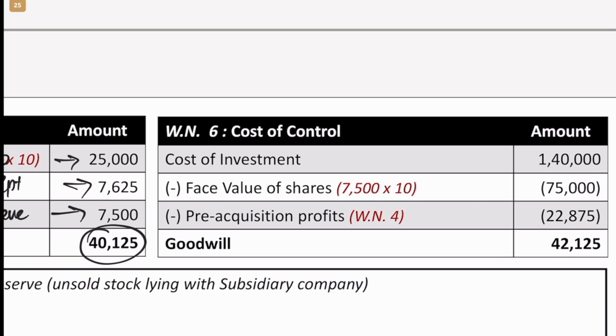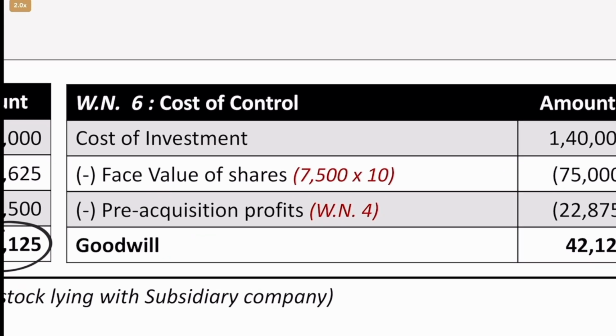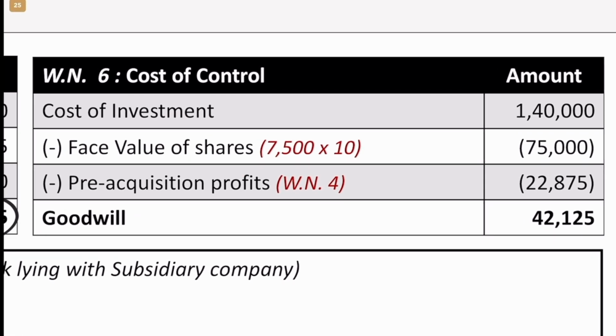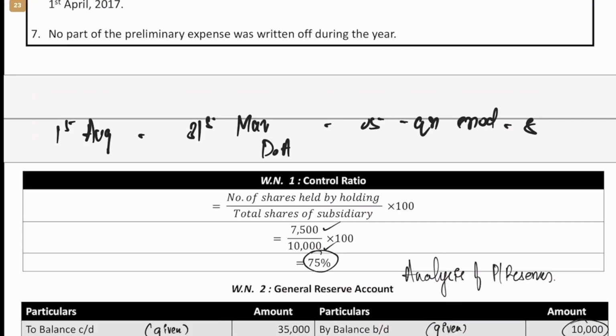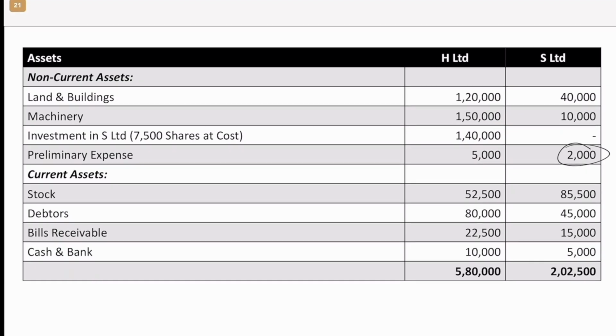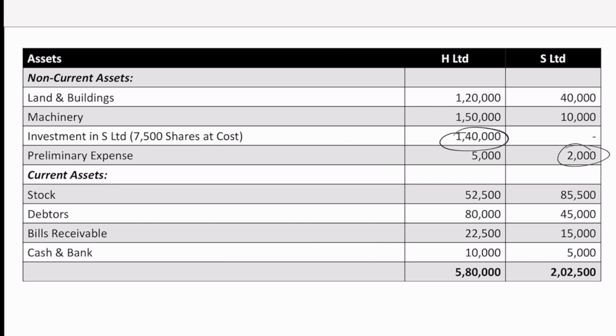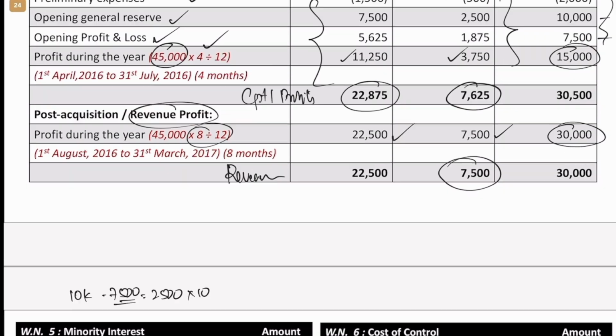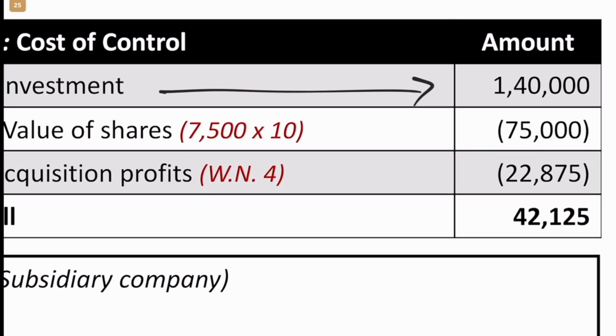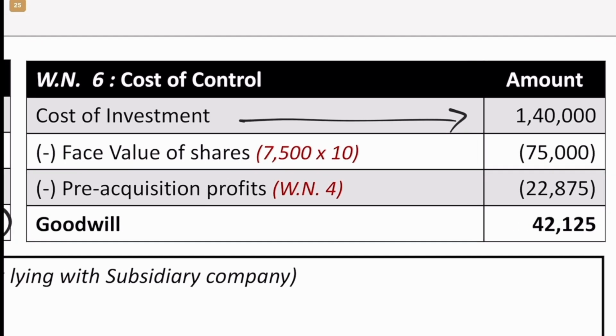Likewise, if you look at the cost of control, which is nothing but how much benefit or detriment we have gone through by investing in this. For example, first we start with cost of investment. From where are we getting this 1,40,000 value? We have to go back to the balance sheet, wherein we have said that 1,40,000 is what we have invested to get 7,500 shares. So what is the return which we are getting by investing 1,40,000 is what we are concerned with. So cost of investment is what we start with, or amount invested, 1,40,000.